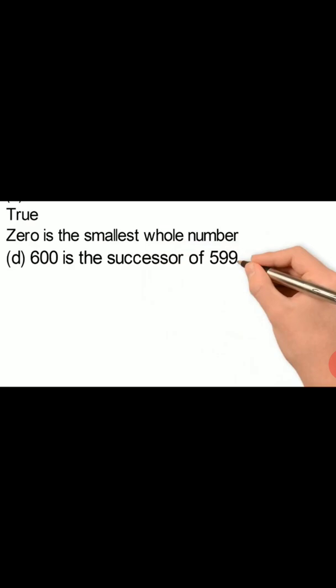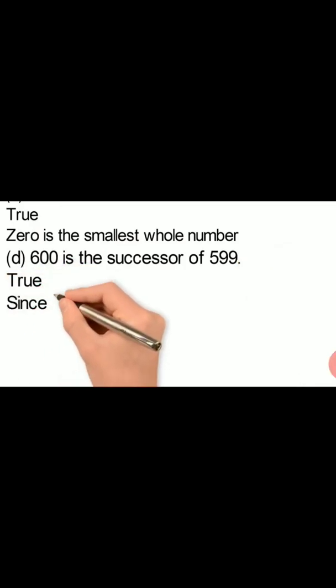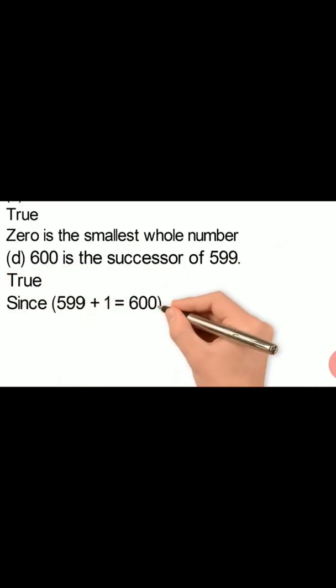To find the successor we have to add 1 to the given number, and 599 plus 1 is equal to 600. So this statement is true.